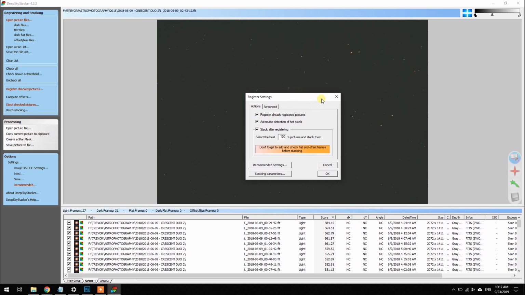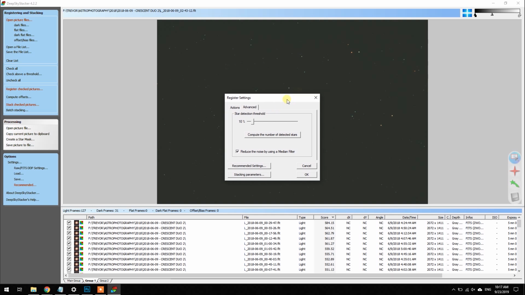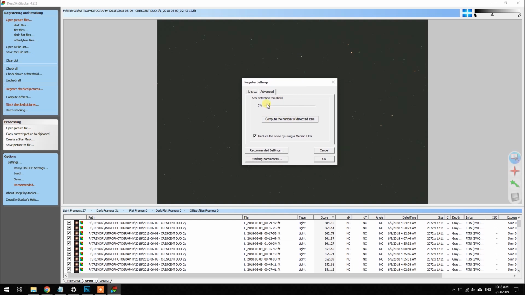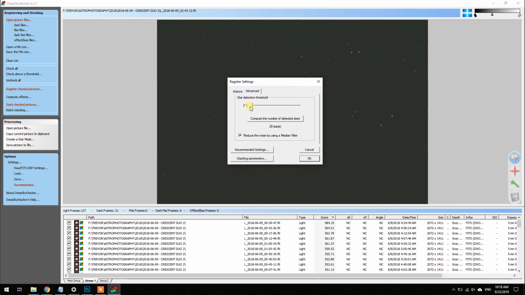So I'm going to put in Register Already Registered Pictures in there. And then more importantly, in the Advanced tab, the star detection threshold. For images like this, as you can see, there aren't many stars visible in the field. To pick more of those up, you'll have to move the slider down. So you would think you'd move it up, but no, it's down. So knowing these type of images, I'm going to set it at 7% and click compute number of detected stars. 22 stars isn't a whole lot to register from, so I'm going to bump that down, 28 stars. That should be just fine, but you can go as low as 2% and that'll find 60 stars.